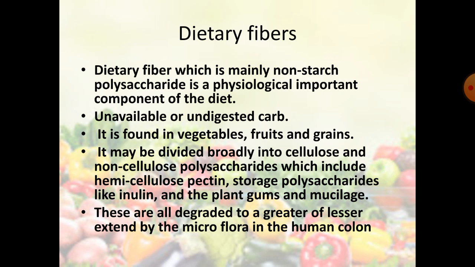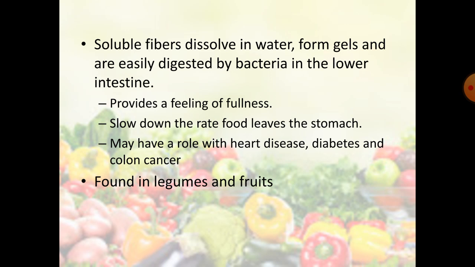These dietary fibers are all degraded to a greater or lesser extent by the microflora in the human colon. So these are undigested fibers, undigested carbohydrates which cannot be digested by our human colon. Of these fibers, the first one is soluble fibers.